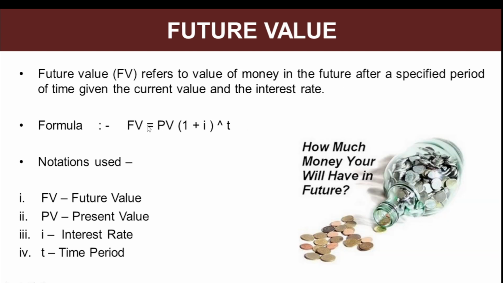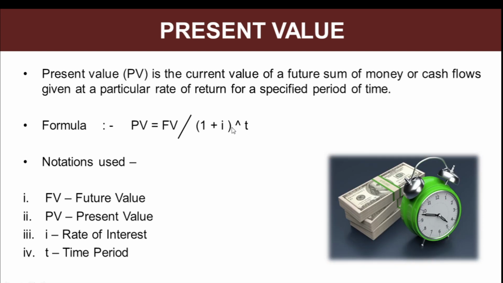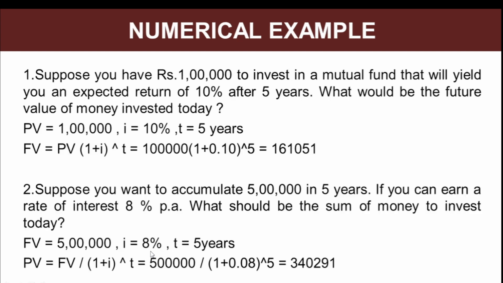In future value, we were multiplying present value with 1 plus rate of interest raised to the power time period. Here we are dividing future value with 1 plus interest rate raised to the power time period. So you need to understand this formula. Notations used are the same. FV is future value, PV is present value, I is rate of interest, and T is time period.